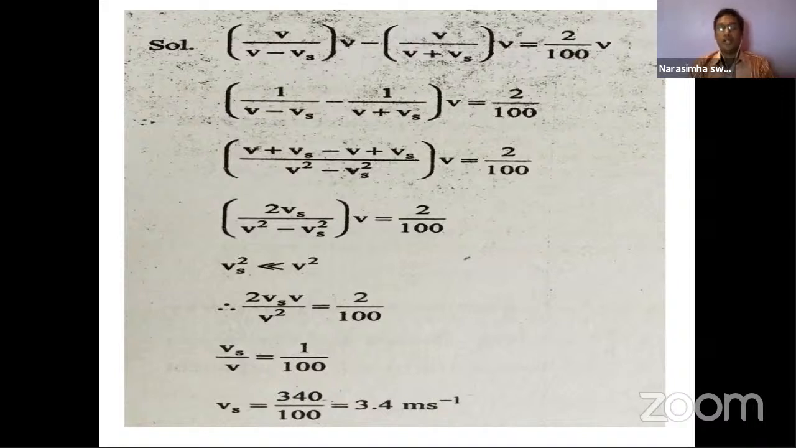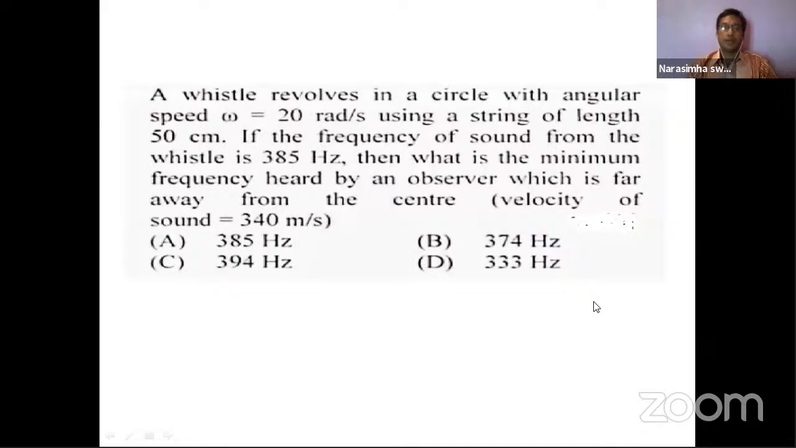2% of the initial is given in the problem. That's it. So that difference and observer, 2%, both are equated and simplified, and the only thing is, as given, only the original velocity of the sound is given. So your answer is 3.4 meters per second. And now we'll see one more problem.